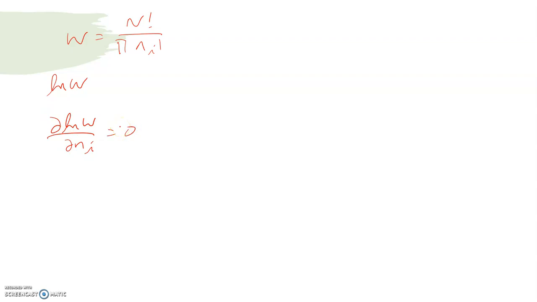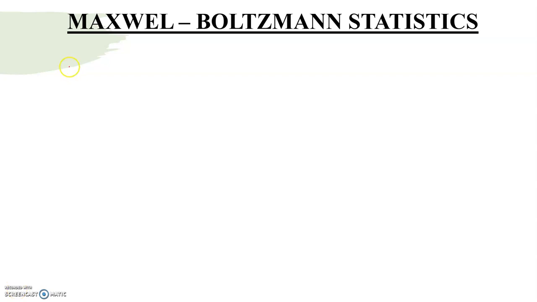But there is a problem here. You have to maximize the function W. We differentiate ln W versus Ni and put it equal to 0, but we won't get the maximum directly, because we have to maximize the function under the constraint that the total energy of the system is constant and the total number of particles is constant.